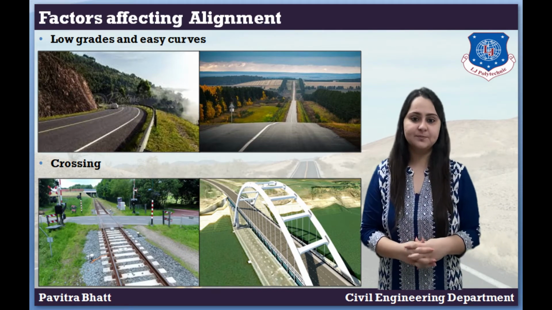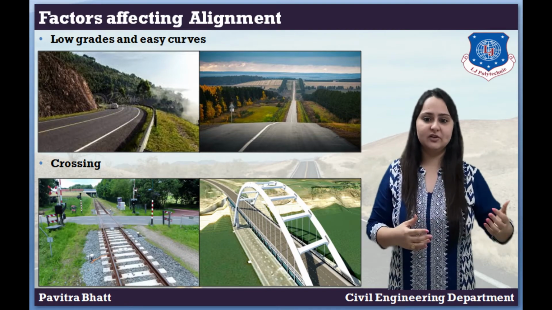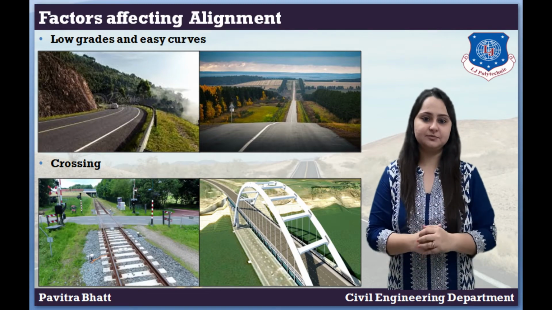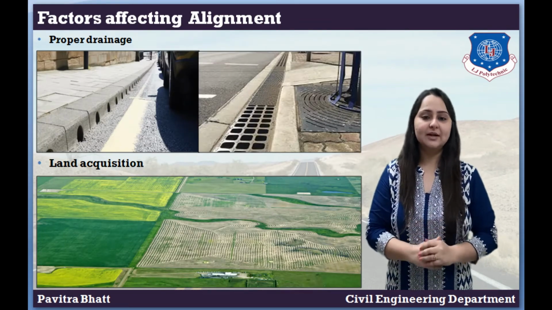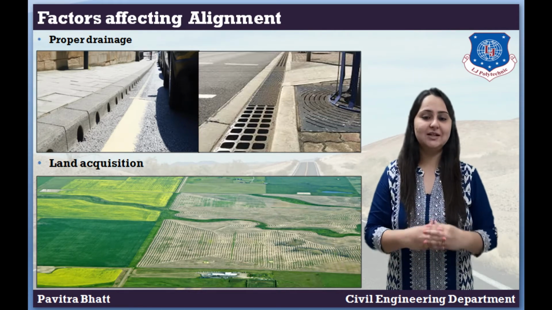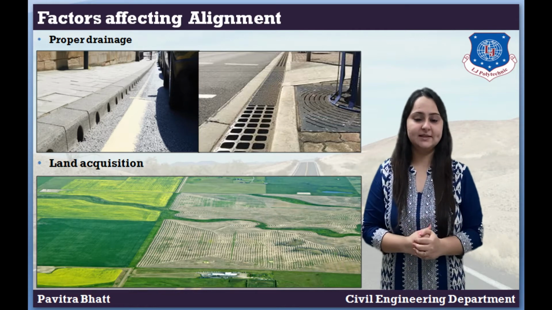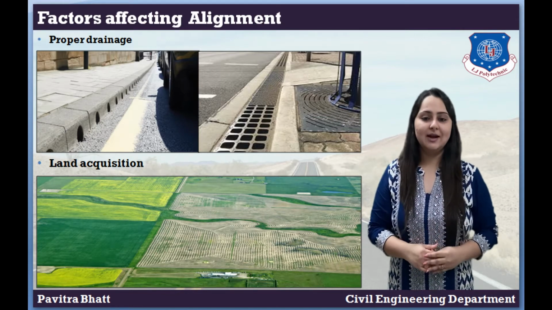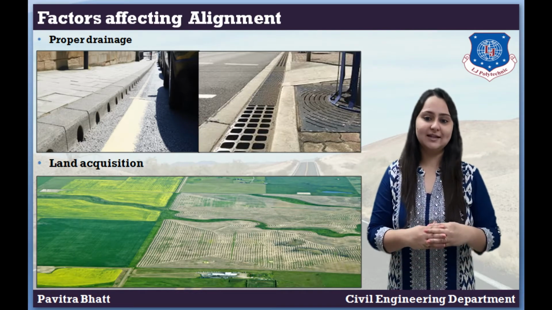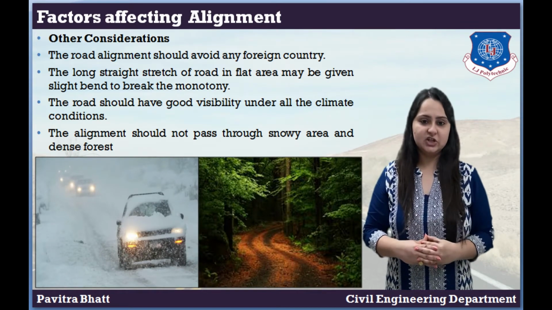Seventh, crossing. The provision of stream crossing, river crossing and railway crossing along the road alignment should be properly studied. Eighth, proper drainage. The provision of proper and sufficient drainage is necessary for the stability of the road. Ninth, land acquisition. The availability of adequate land for the construction of highway is necessary.